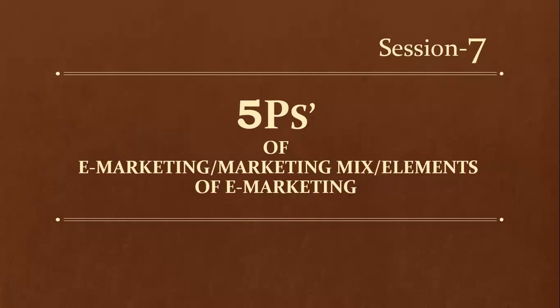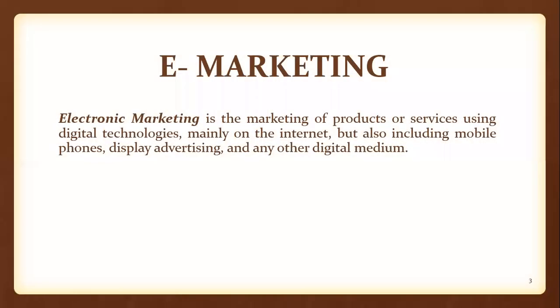Before going to know about what are those five different P's which are helpful for e-marketing and for making marketing strategy, we can discuss what is e-marketing. Electronic marketing is the marketing of products or services using digital technologies, mainly on the internet, but also including mobile phones, display advertising, and any other digital medium.